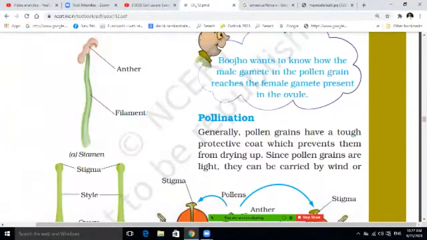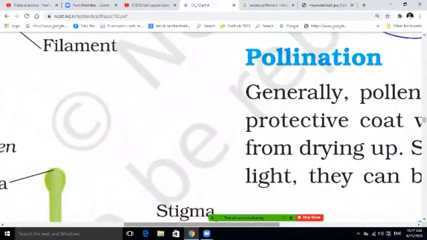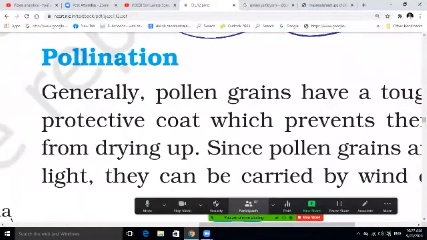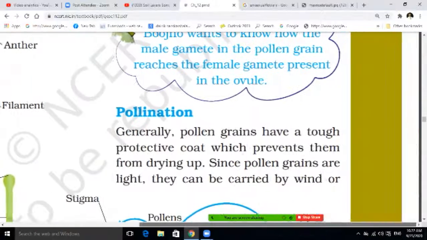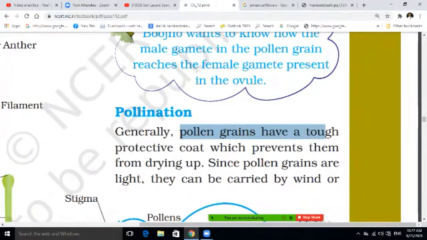Pollination, students, is a very important chapter. Generally, pollen grains have a tough protective coat which prevents them from drying up.